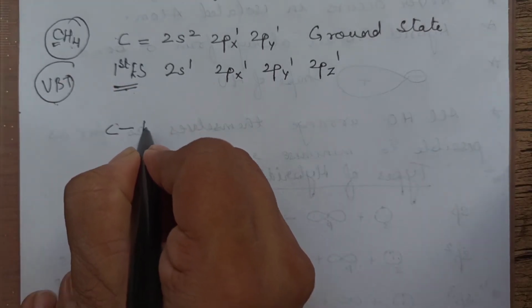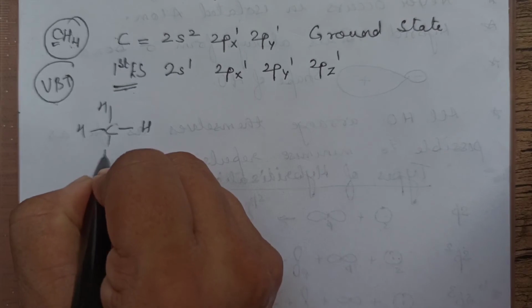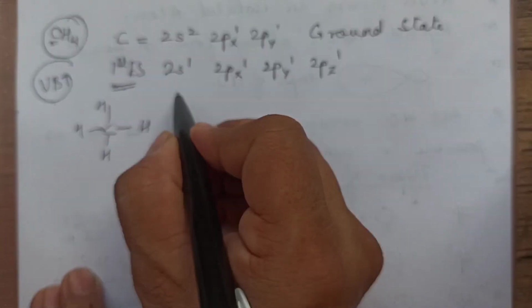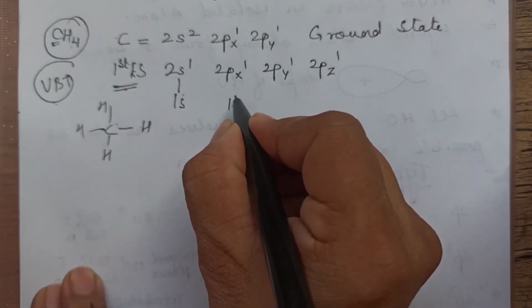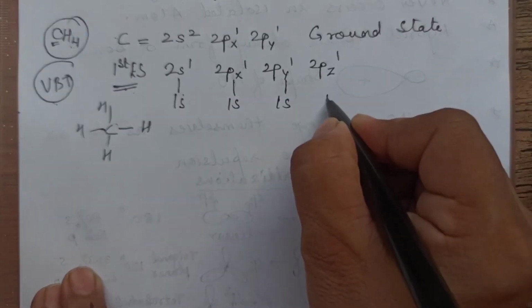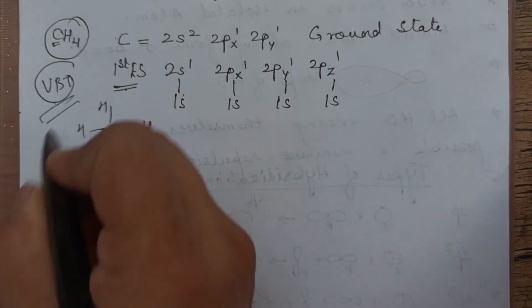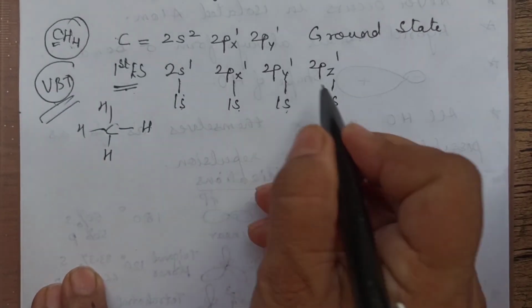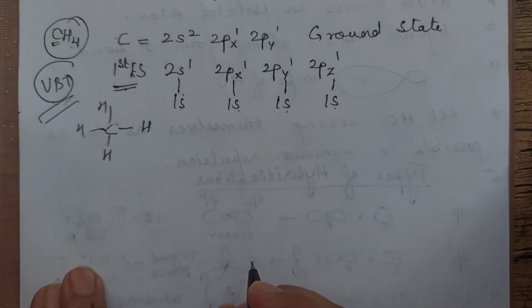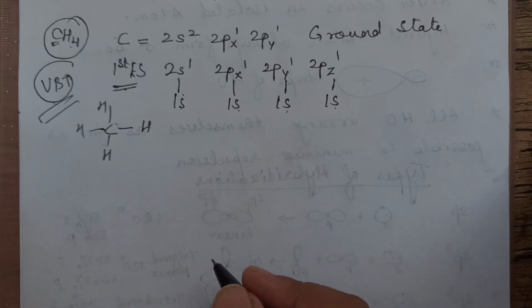You have carbon and you have 4 hydrogen atoms around it. So the 1s of hydrogen will overlap with this, 1s will overlap with this, 1s will overlap with this, and 1s will overlap with this. This is as per VBT. That means you are getting one s-s bond and three s-p bonds. That means all bonds are not the same. As per VBT, all bonds are not the same. But when it was measured, it was found that all the carbon-hydrogen bond lengths in methane are equal. So then the concept of hybridization was given.